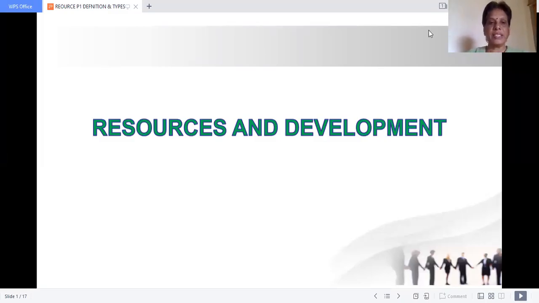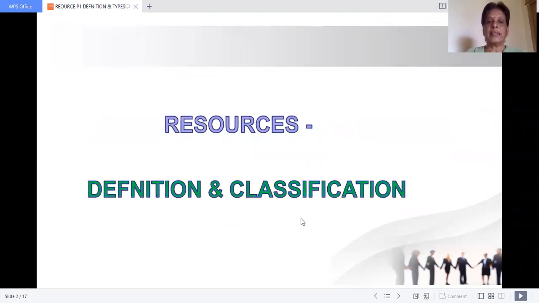Hi children, this is CBSE Grade 10 Geography, First Lesson: Resources and Development. In this topic, let us see what is the definition for resources and what are the classification and types of resources.